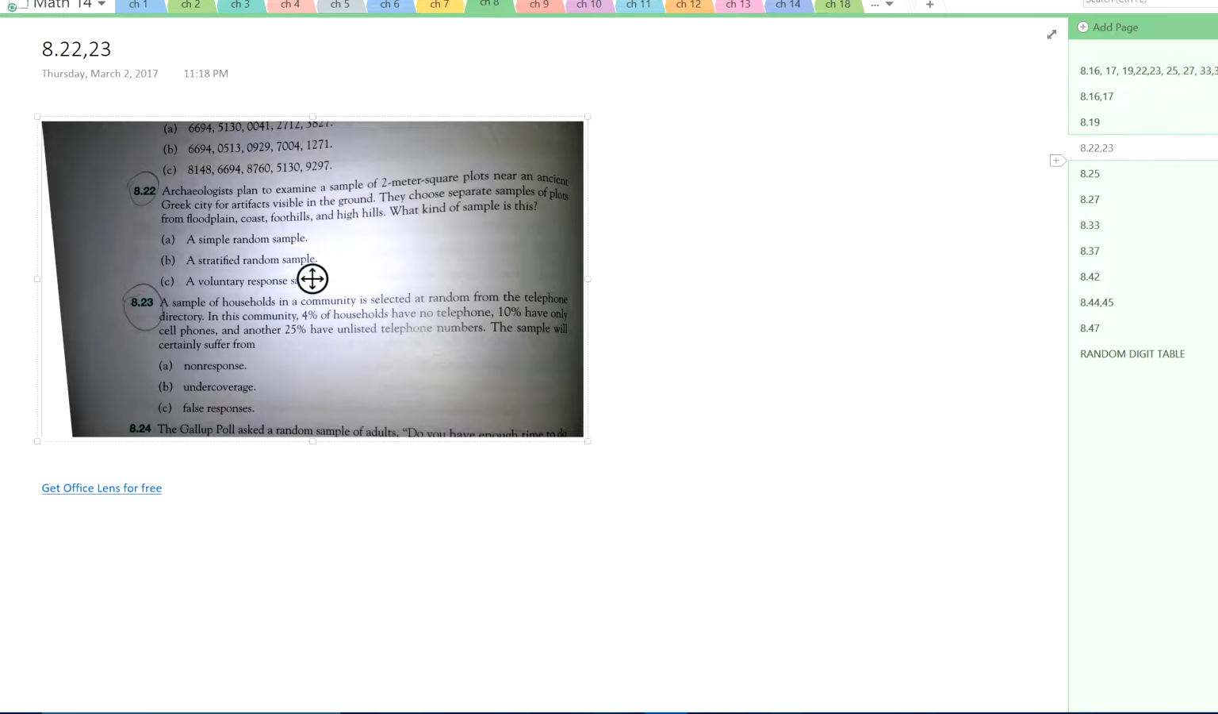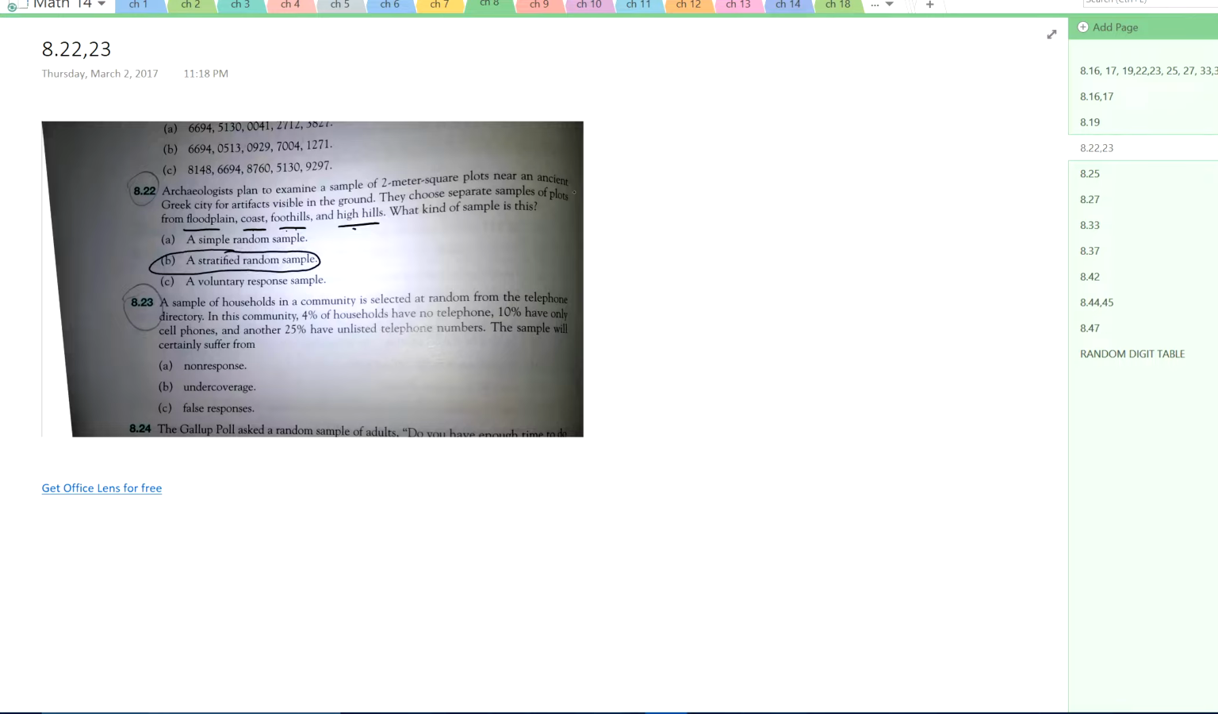All right, 22. An archaeologist wants to examine a sample of 2-meter square plots near an ancient city for artifacts visible in the ground. They choose separate samples of plots from the floodplain, the coast, the foothills, and the high hills. So there are 4 different regions that they're sampling plots from. Now, what kind of a sample is this? Well, these are distinct areas, and you're taking a sample from each. That's called a stratified random sample.